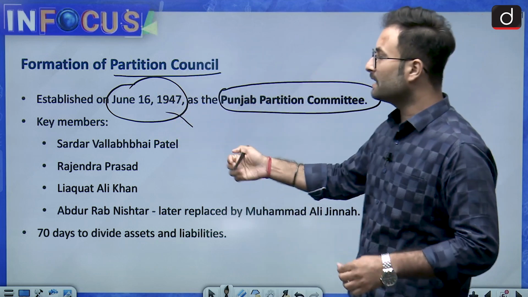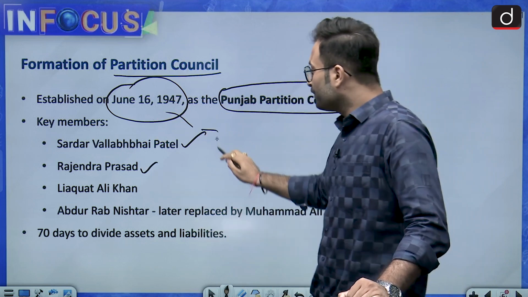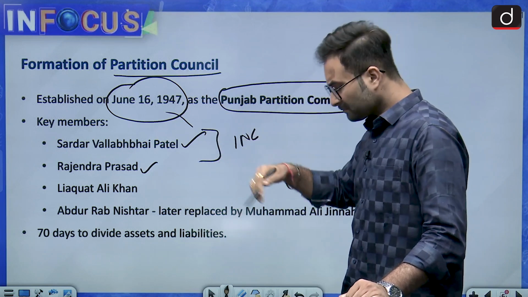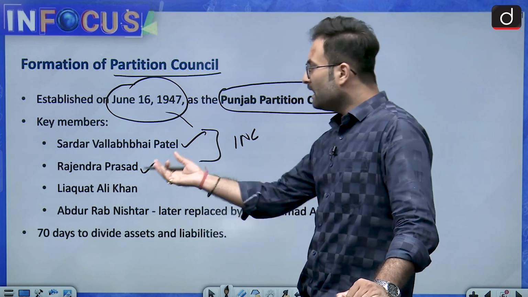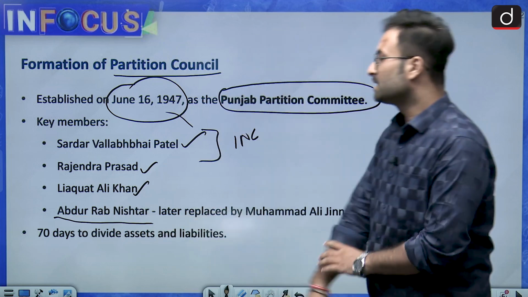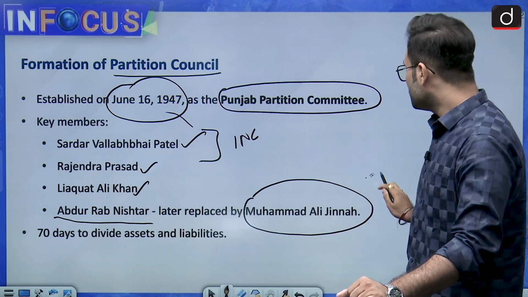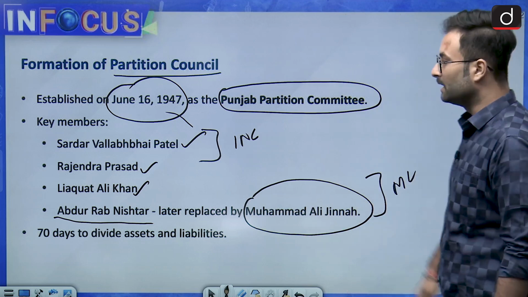There were various members, and the key members were Sardar Vallabhbhai Patel and Rajendra Prasad, from the Indian National Congress, and then Liaquat Ali Khan and Abdur Rab Nishtar, who was later replaced by Muhammad Ali Jinnah, from the Muslim League.